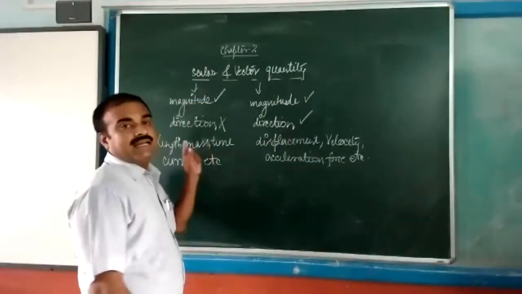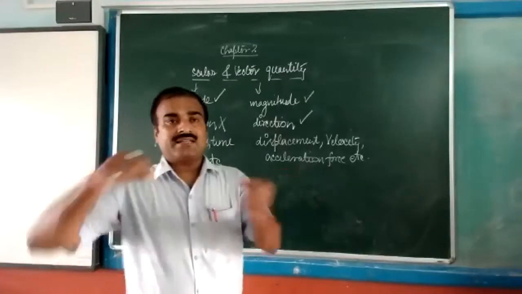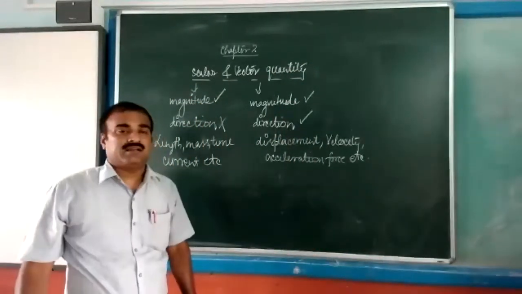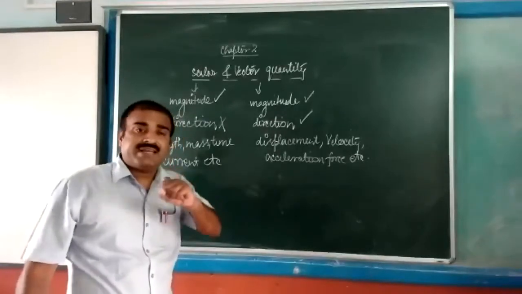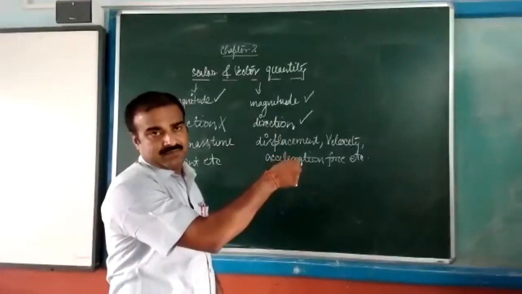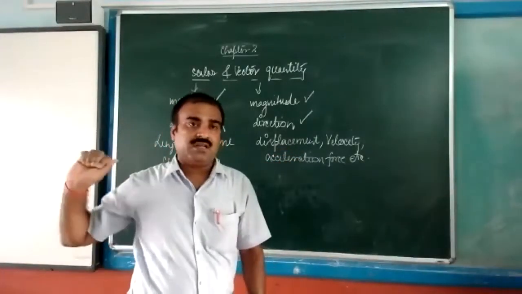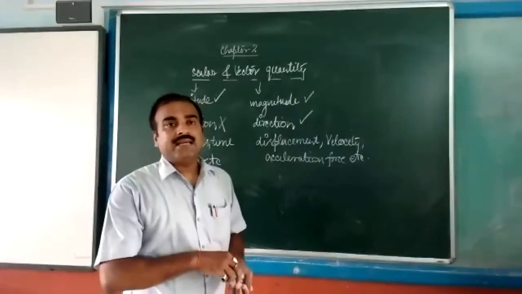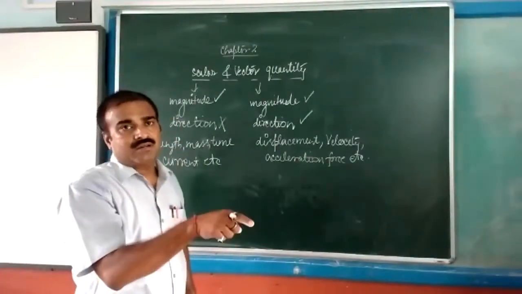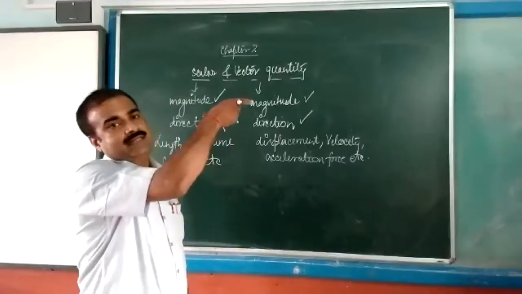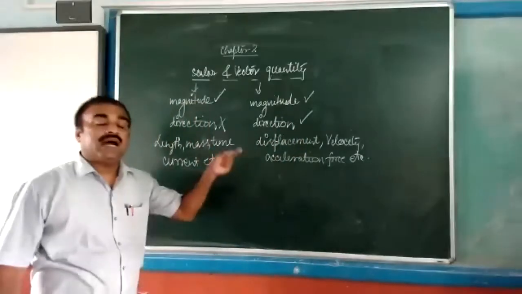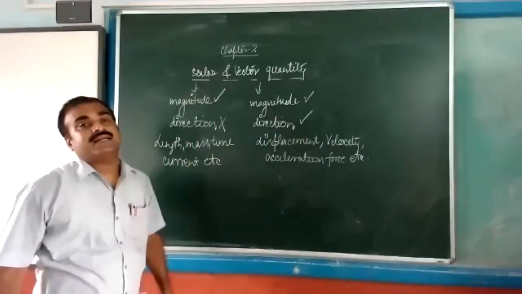See, length we can measure from any direction, this direction, this direction, in any way. Mass, if we have to measure anything, it is not certain that we have to measure in one direction. We can take the mass in this direction or that direction, anywhere. In the same way, time is every moment changing, so it can also be taken as a scalar quantity.